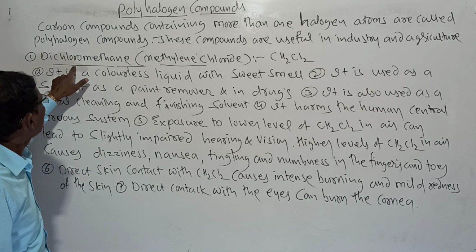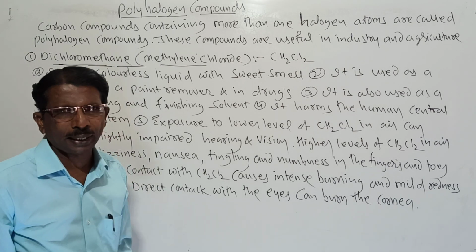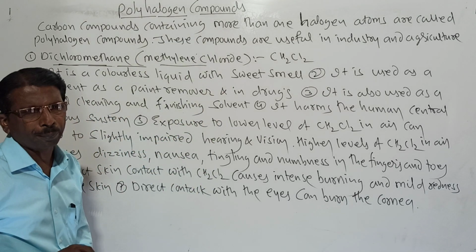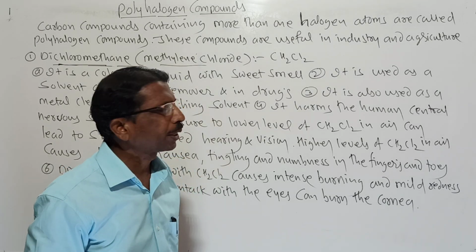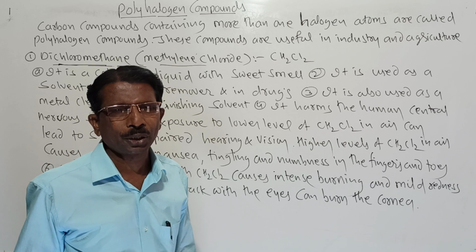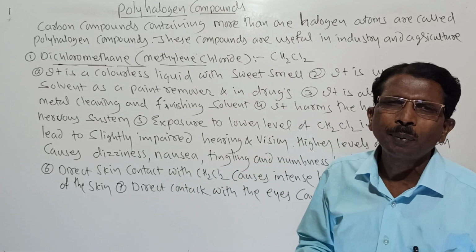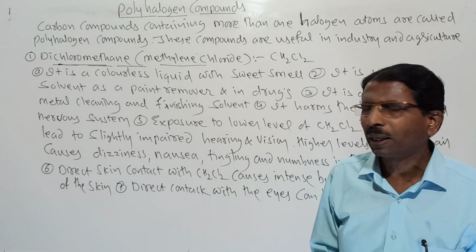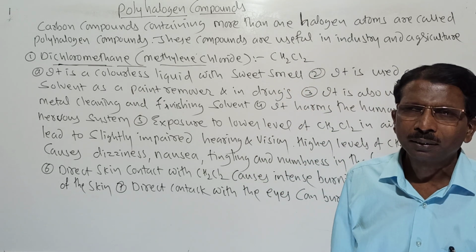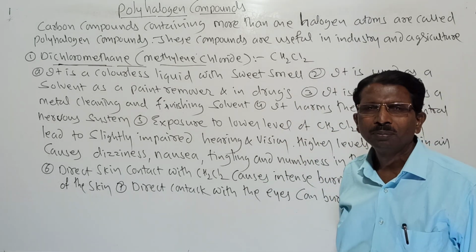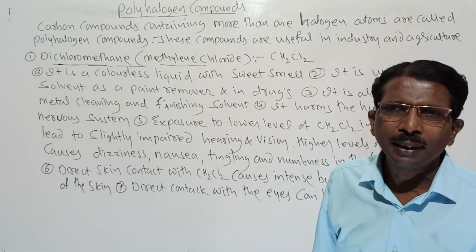Number one, dichloromethane. Dichloromethane is the IUPAC name, and methylene chloride is the common name. Its formula is CH2Cl2. Now let us see its applications. It is a colorless liquid with a pleasant or sweet smell, and it is used as a solvent, as a paint remover, and also in drugs. Methylene chloride is used to remove paint, and it is also used as a solvent in drugs.